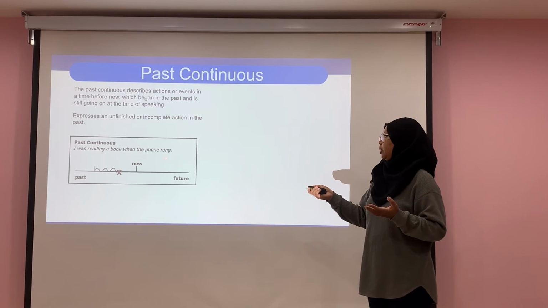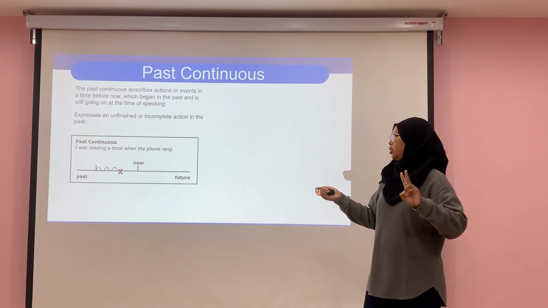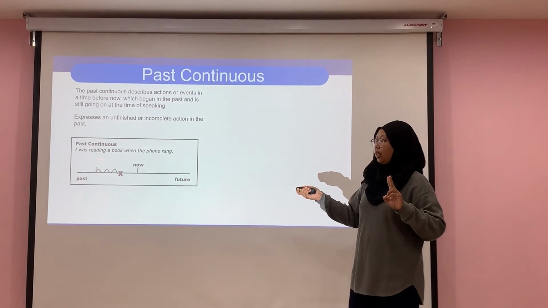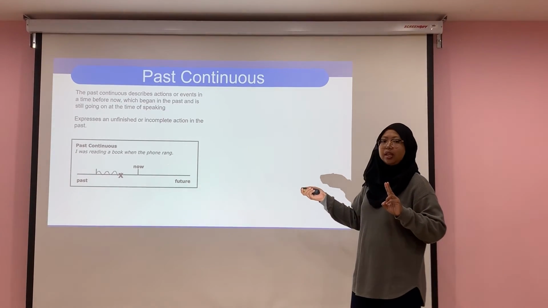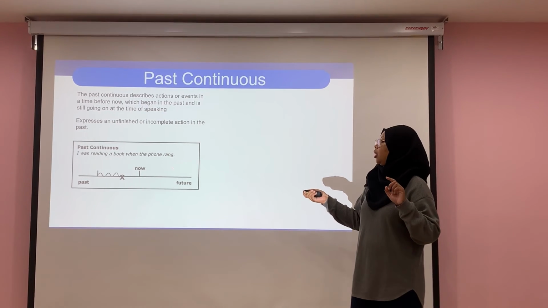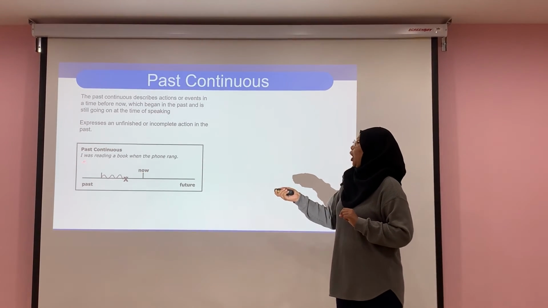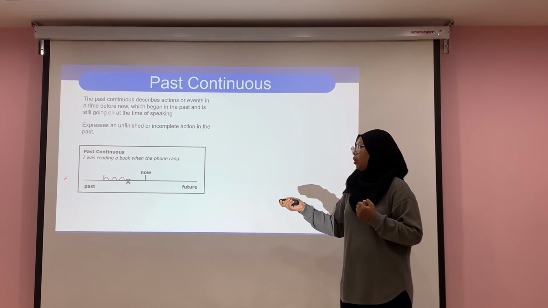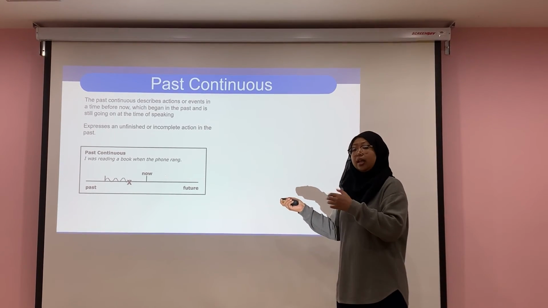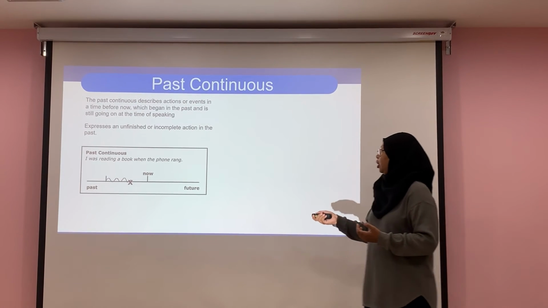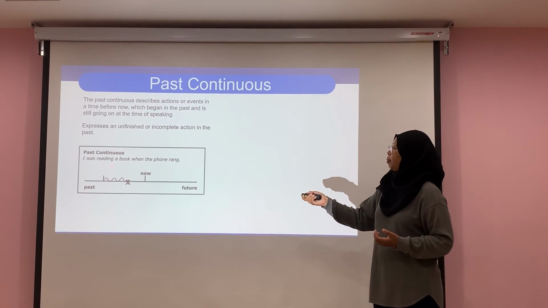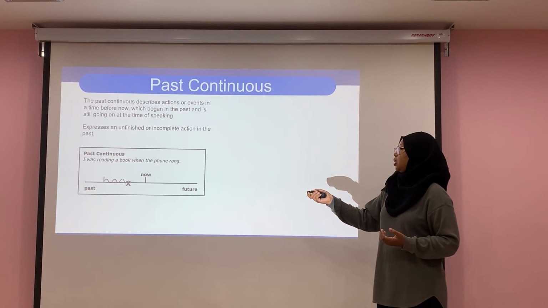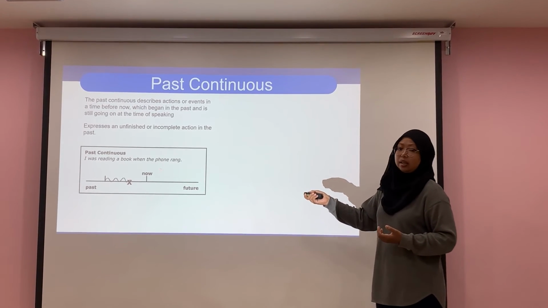So in this sentence, you have to use two types of past: past continuous and past simple tense. I was reading a book. This happened first. I was reading a book when the phone rang, and suddenly the phone rang. So the past continuous is used for the first action, and then past simple tense is used for the second action that happened.